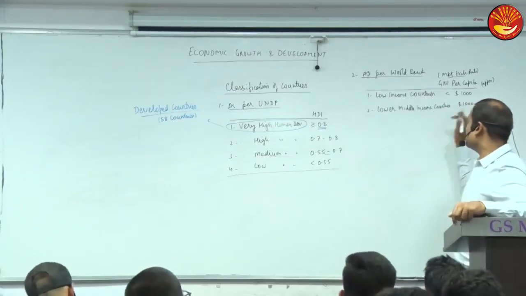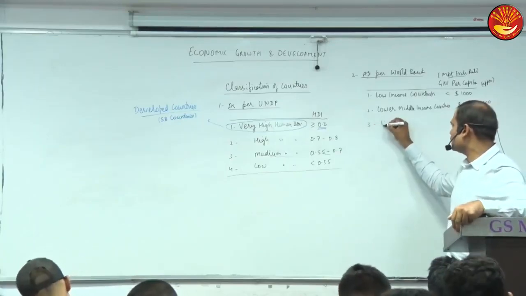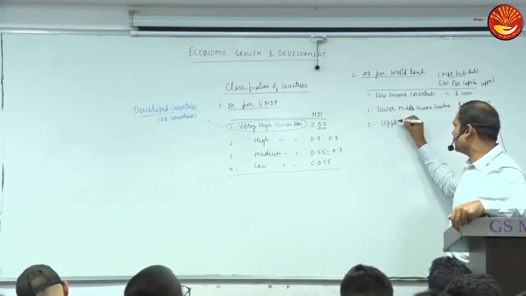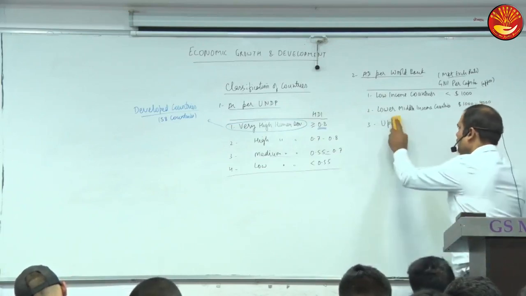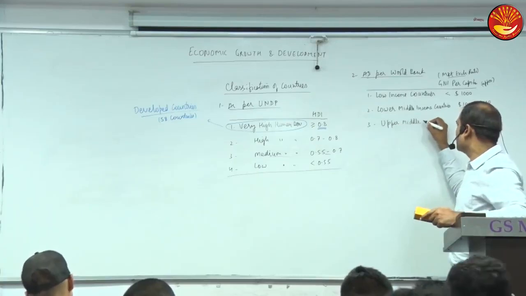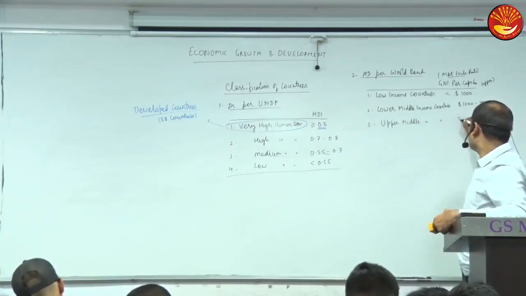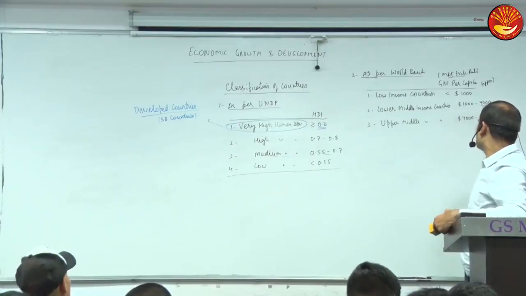Approximate data, but you need not remember the data. The other is upper middle income countries, around 4000 to 12,000.